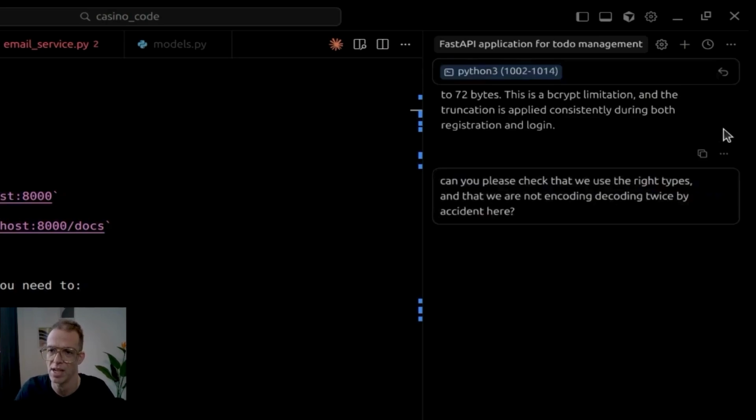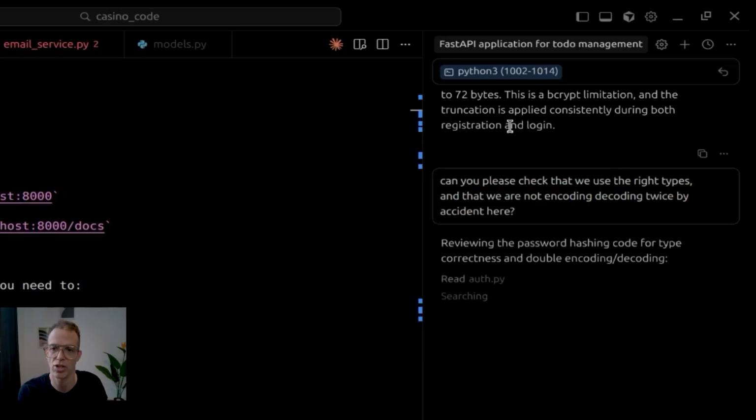Let's see, because I think there's very particular errors that are happening and I'm going to stop it, because if I let it do, it's going to keep persisting. And this is one of the things that I've seen LLMs fault a lot. They go down a rabbit hole and they're sure that's the rabbit hole and they just keep on going again and again and again. Let's look at what that does. And this is where you do need that understanding and you do need to realize what it does. And this is part of Casino Code and how we create layers and layers and layers of technical debt.